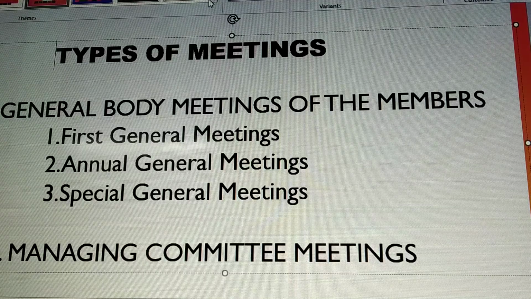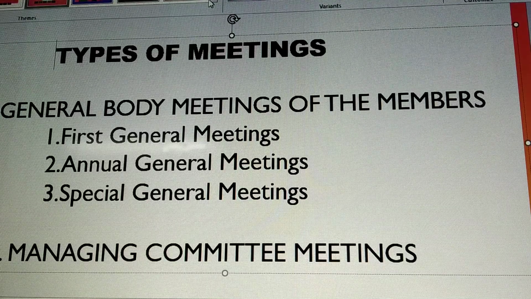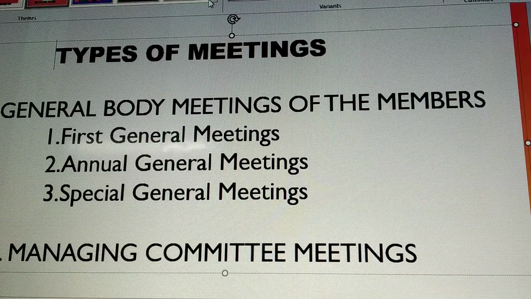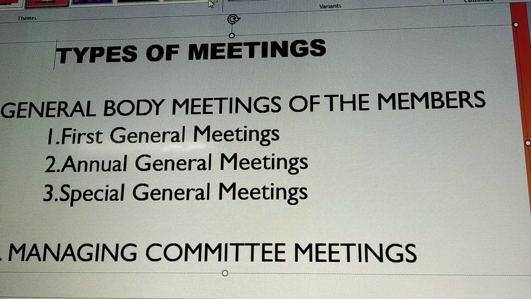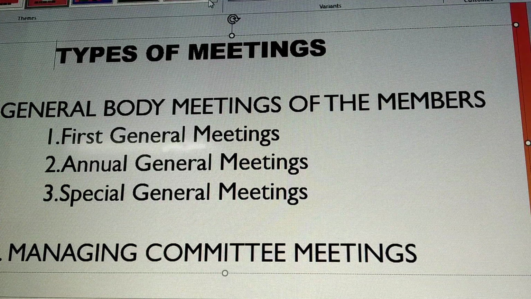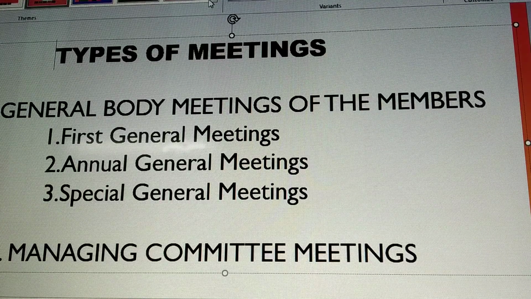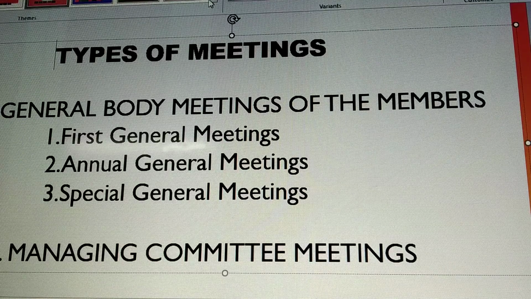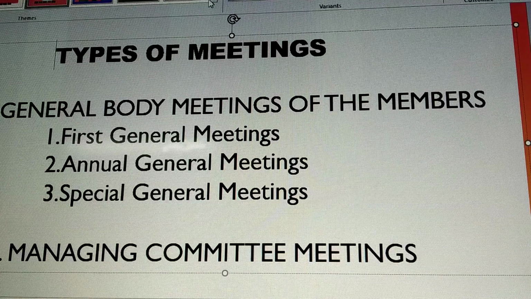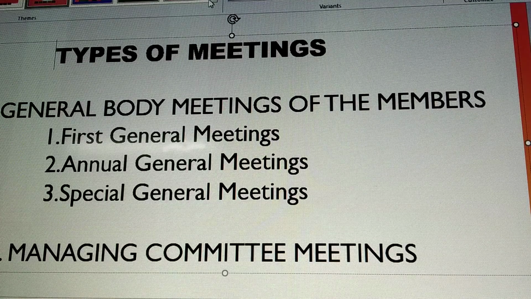Let us see. Annual general meeting is held once in every year. Every society must hold an annual general meeting. Annual general meeting is a meeting of the members. The members are the owners of the cooperative society, as I already told you, and they have to take decisions collectively, and hence this meeting must be held.